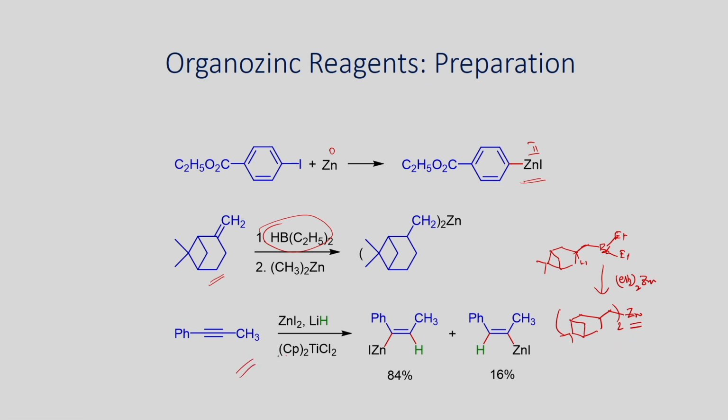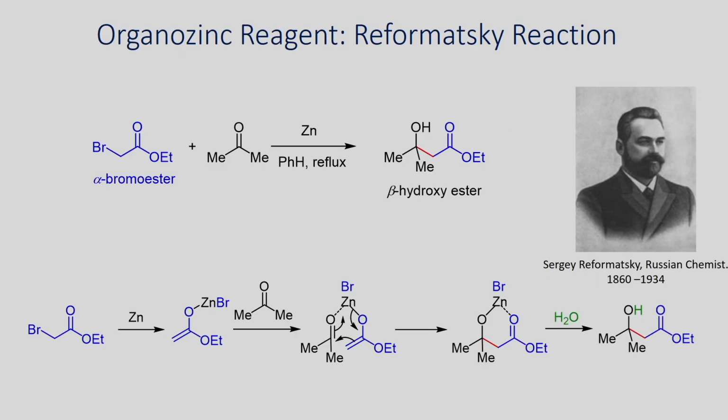Similarly, in the presence of this titanium catalyst, you can try to react with zinc iodide and lithium hydride, you can form this compound. The regiochemistry depends upon the alkynes. So, there are several methods available. In this way, you can try to make the organozinc reagents. Now, let us see some of the important and common applications of the organozinc reagents.